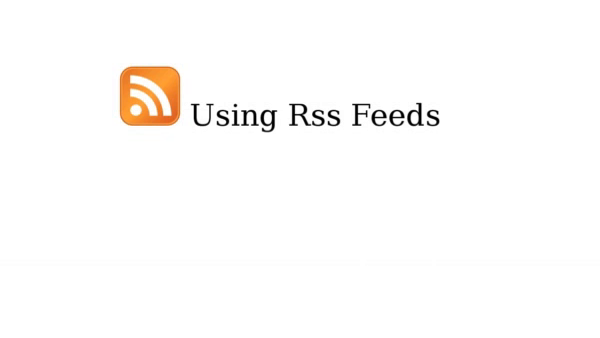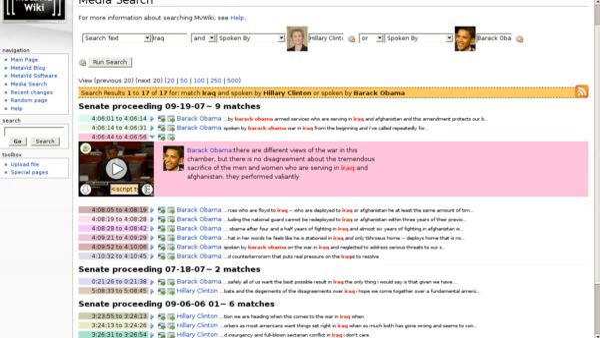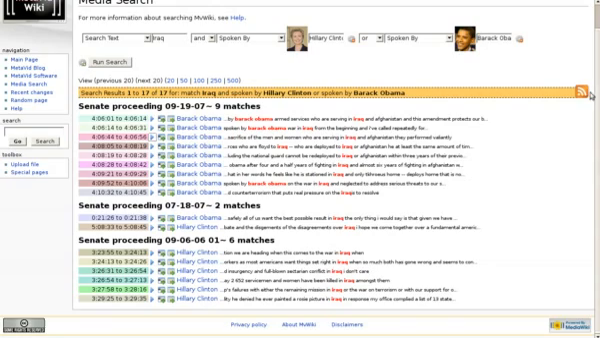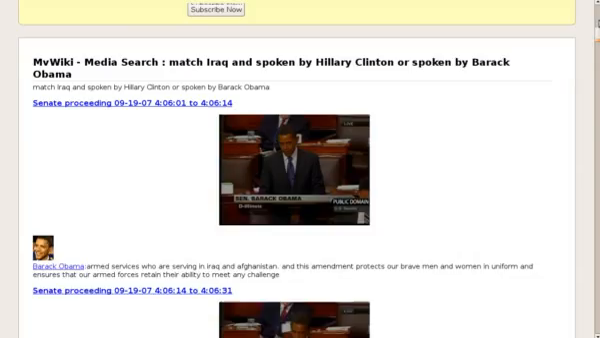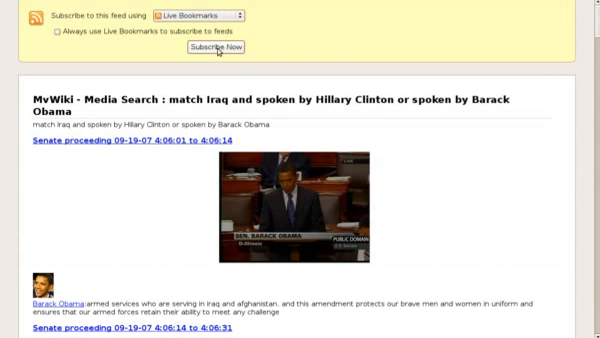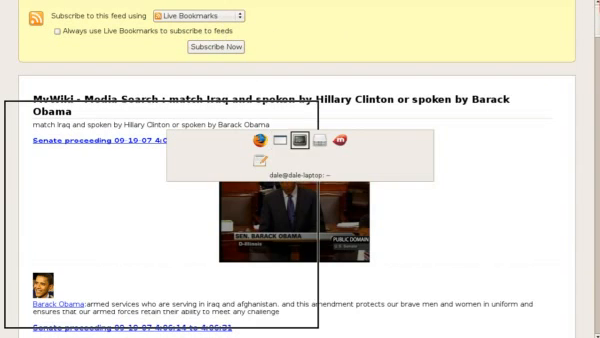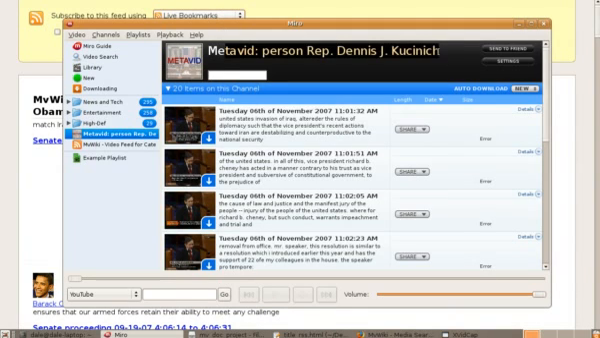Continuing right along, we'll talk a little bit about RSS feeds. Again, every time you do searches, it creates an RSS feed. So in this case, we have our search of Hillary Clinton or Barack Obama, and it creates the RSS feed here that we can scroll through. We can add it using our live bookmarks of Firefox, or we can plug it into programs like Miro. Here's a separate example of subscription to every time Dennis Kucinich appears on the floor in the Miro application.